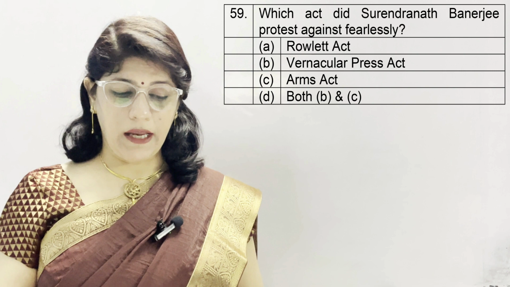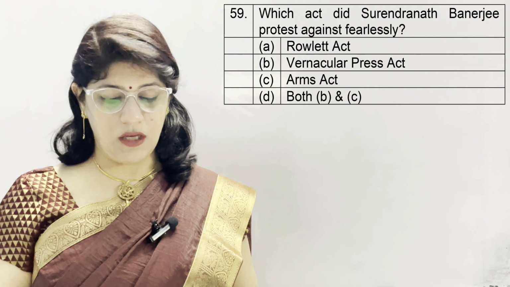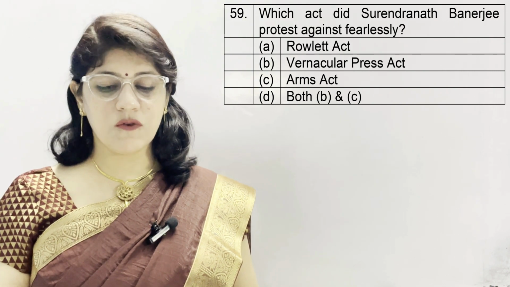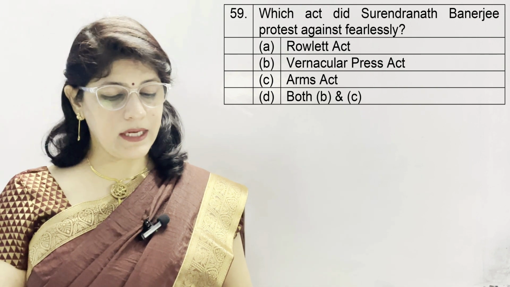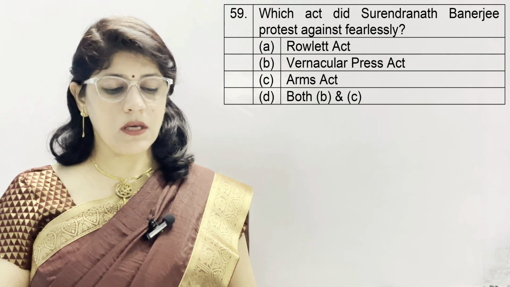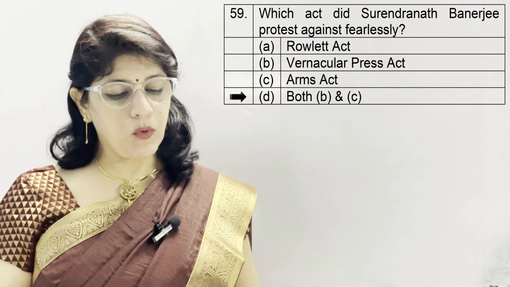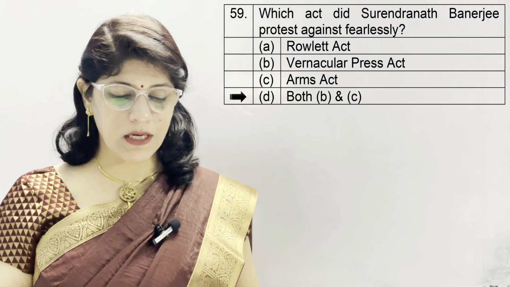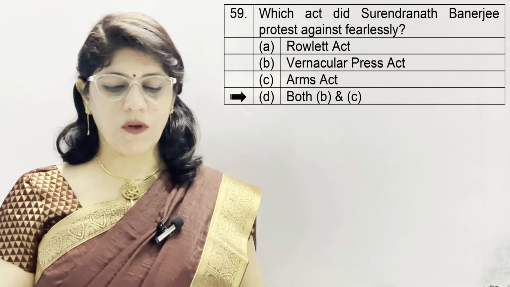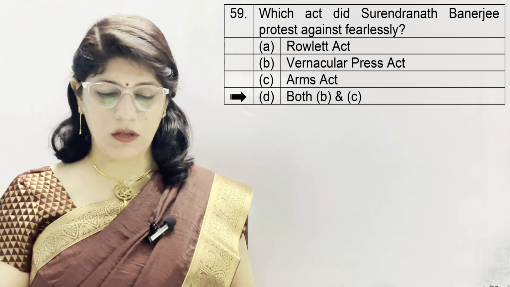Question number 59. Which acts did Surendranath Banerjee protest against fearlessly? A. Rowlatt Act, B. Vernacular Press Act, C. Arms Act and D. Both B and C, and the correct option is both B and C. Vernacular Press Act and Arms Act. Both these were protested against by Surendranath Banerjee.